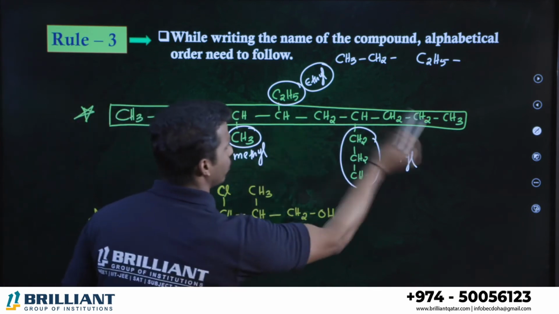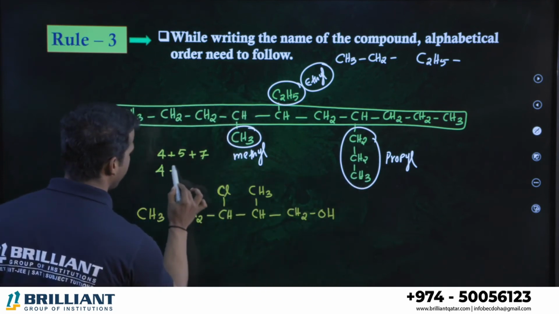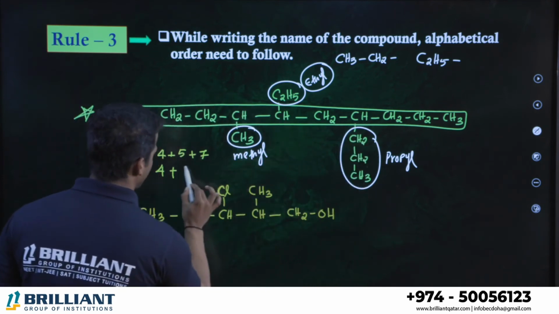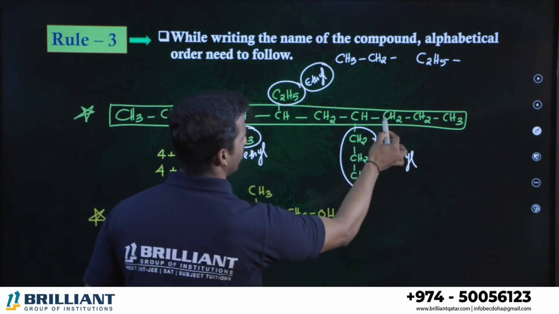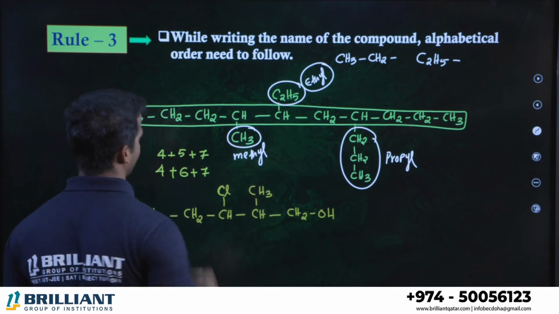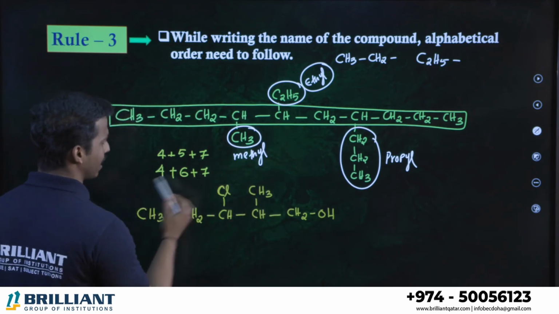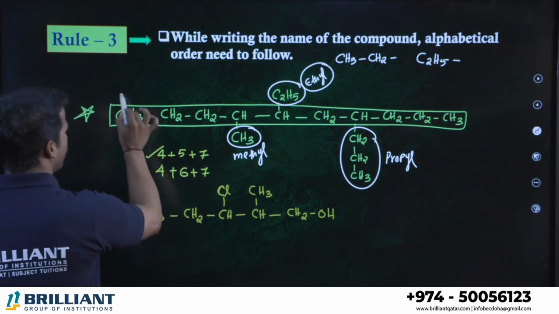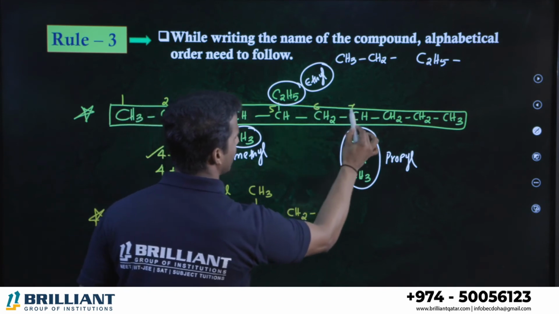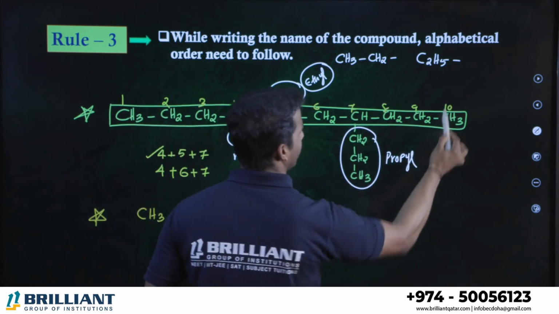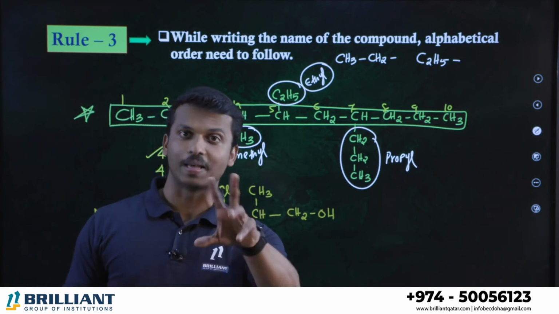What about right to left? 1, 2, 3, 4. 4th position. 6th position. Then 7th position. Right? 4th, 6th and 7th. Which is the lowest numbering? Here 4, 5, 7 and 4, 6, 7, which is the lowest? This is the lowest. So we should start numbering from 1, 2, 3, 4, 5, 6, 7, 8, 9, 10. Total there are 10 carbon in the chain, so we can call decane the parent chain.